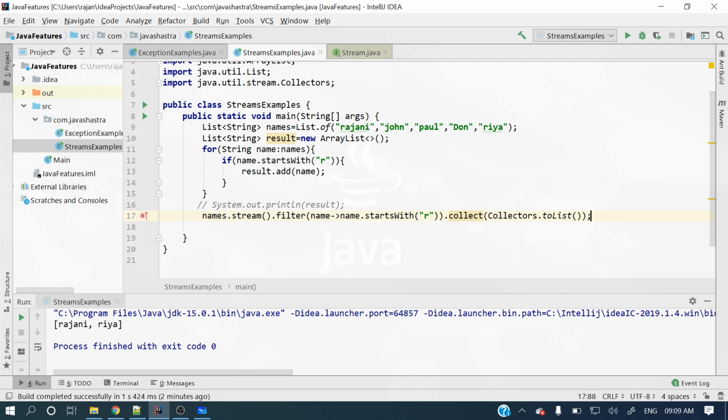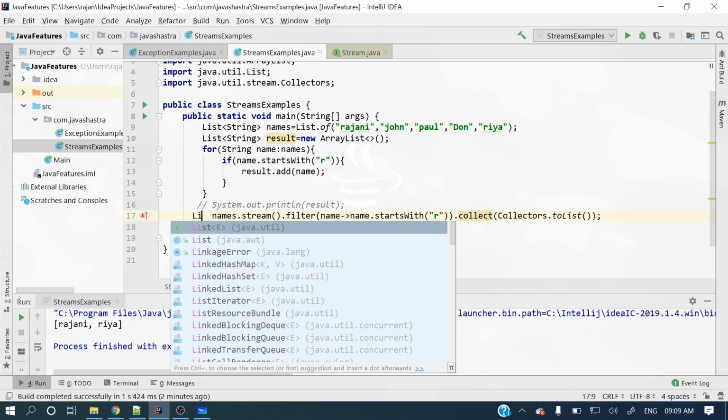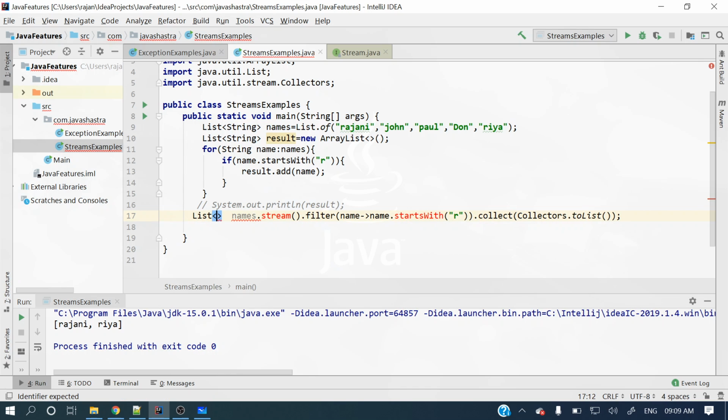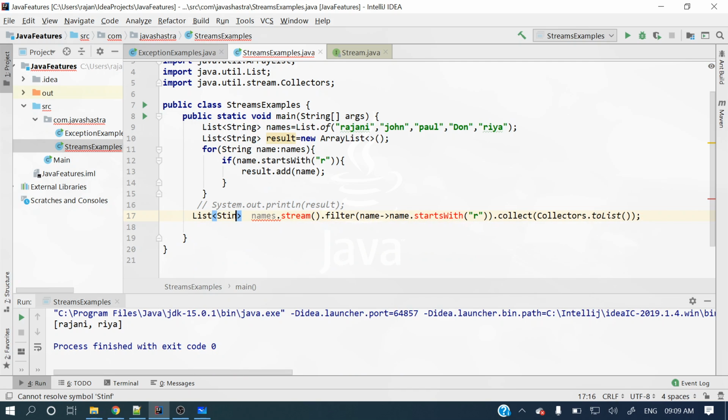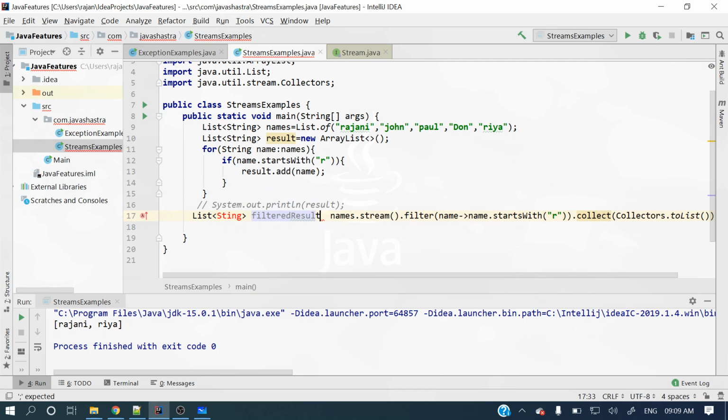So what exactly will it do? It will collect those elements and create another list, right? So let me store that list here as a String list, filterResult. I'm storing that one.